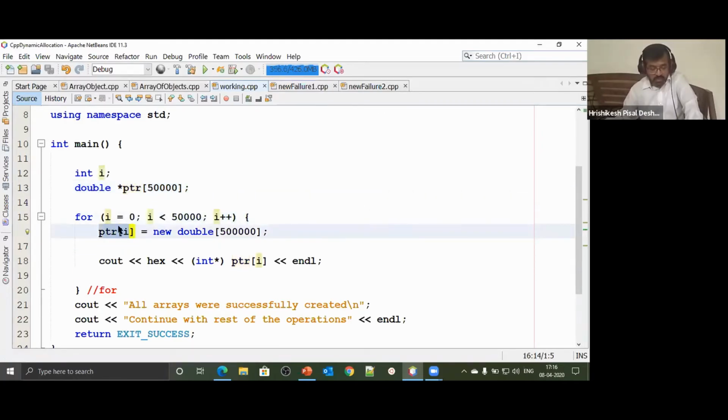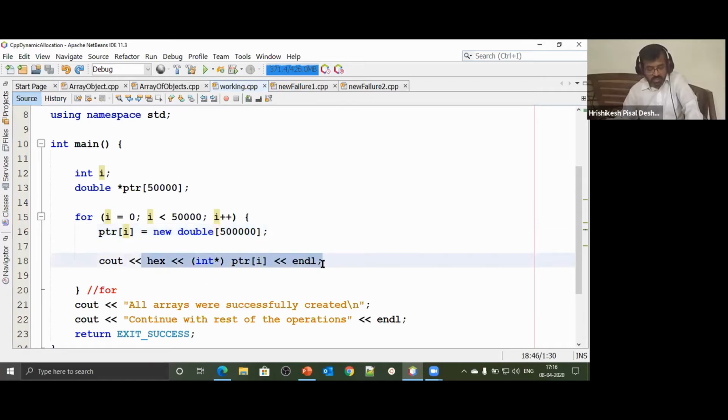PTR of I, for the first time I is 0. So PTR of 0, and if you find this PTR confusing, I'll just say ARR. It's one and the same. It's an array of pointers. That means I have 50,000 pointers, each of which is a pointer to a double. PTR of 0 is the first pointer, PTR of 1 the second pointer, PTR of 2 the third pointer, and so on. To each of these pointers, I'm allocating an array of doubles, new double of 5 lakh. Each double is 10 bytes, so 10 bytes into 5 lakh means a huge amount of memory, 50 lakh bytes, is allocated for every pass.